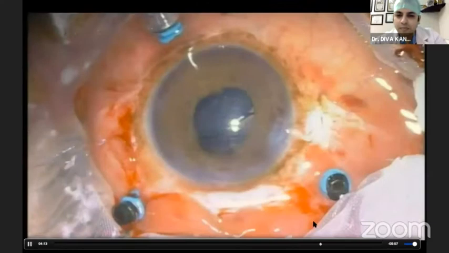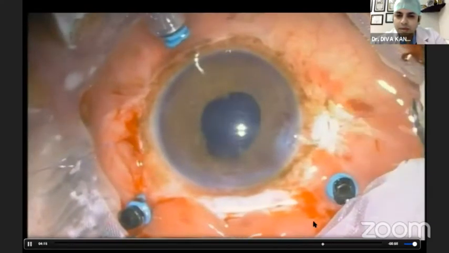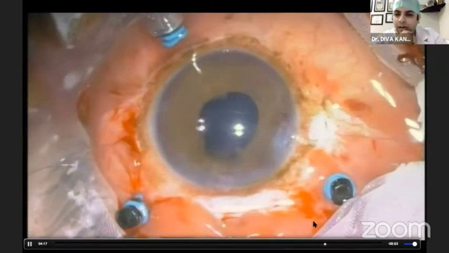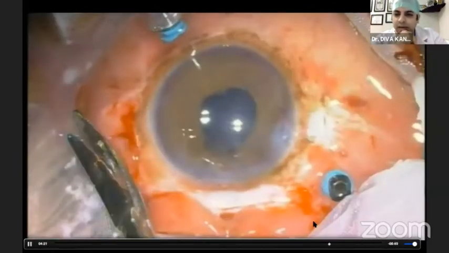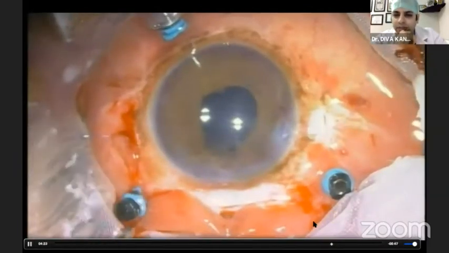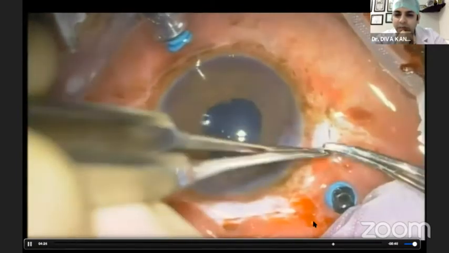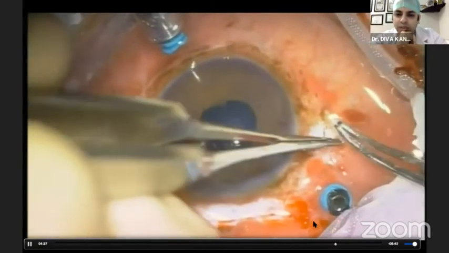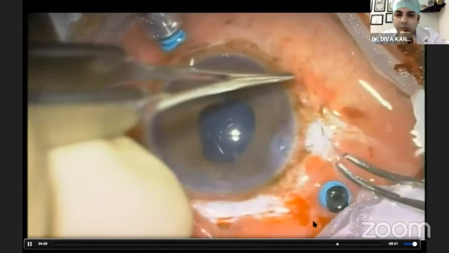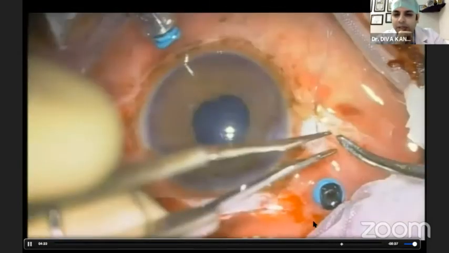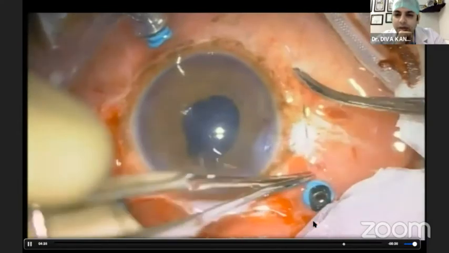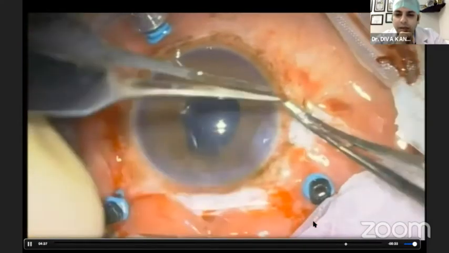So now the IOL is well centered, and we'll go ahead with tying our sutures on each end. Now this should also be done very carefully, because again, if the sutures are loose, it will later lead to breakage, or again, wobbling of the IOL can be seen in these cases. So it should be done well.